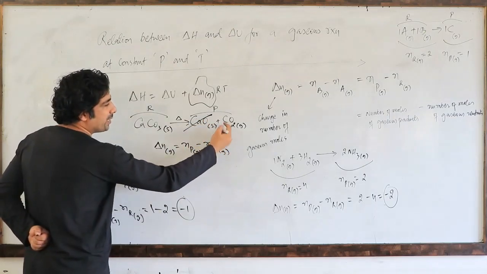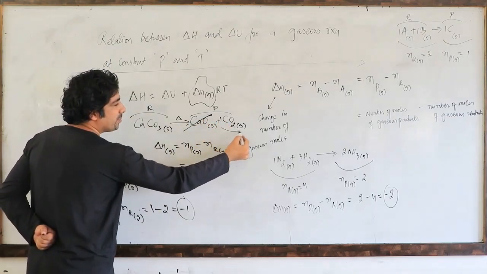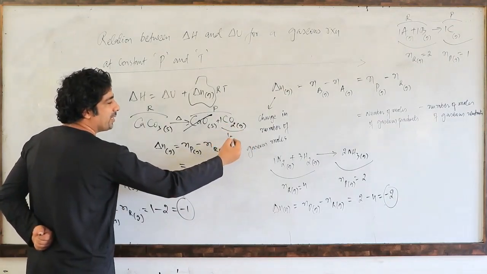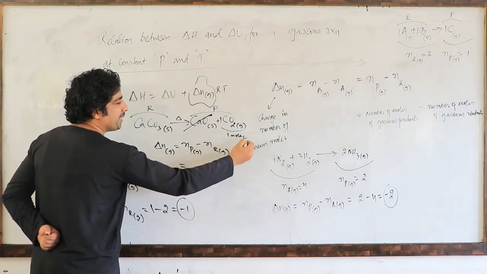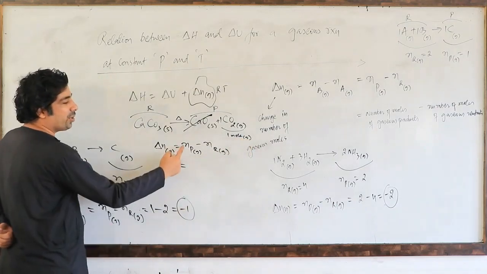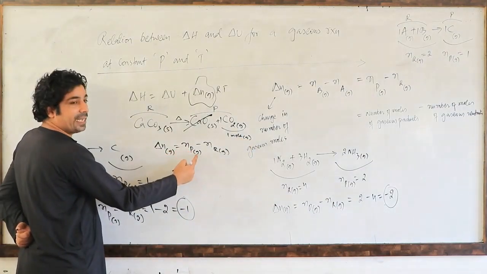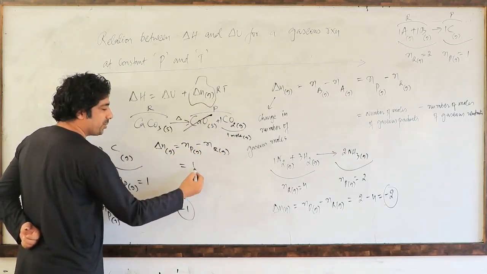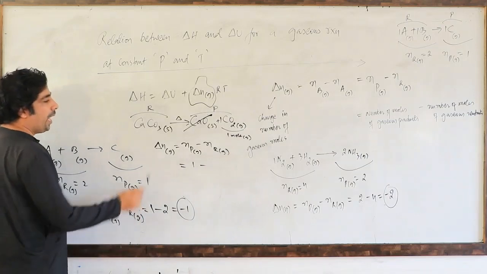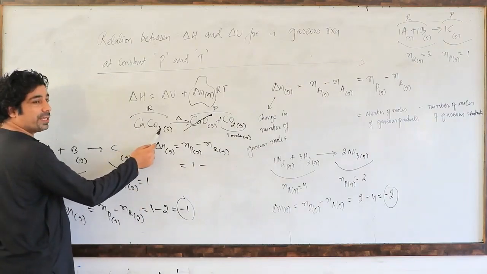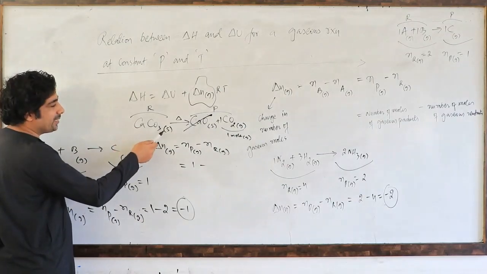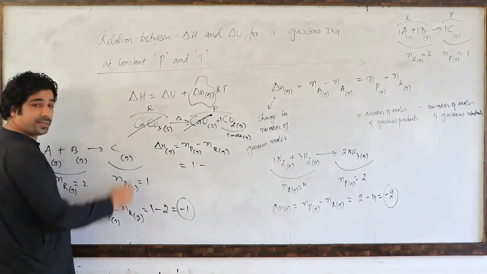Only 1 mole is gas, so the number of products in gaseous state is only 1. So 1 minus. How many moles of reactants are in gaseous state? Nothing, because this is in solid state, so you can't take it.